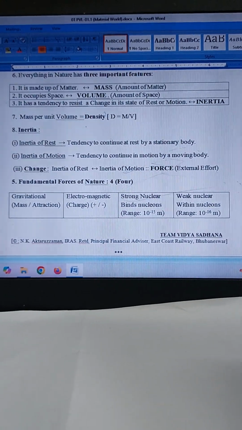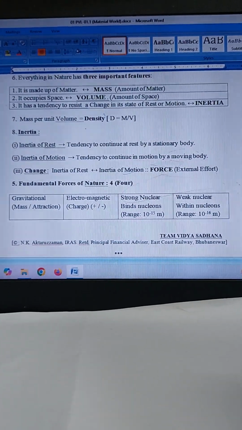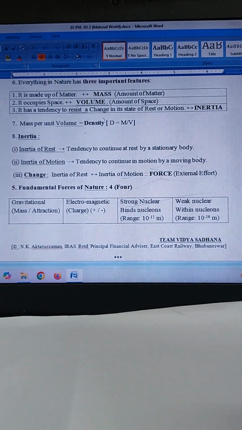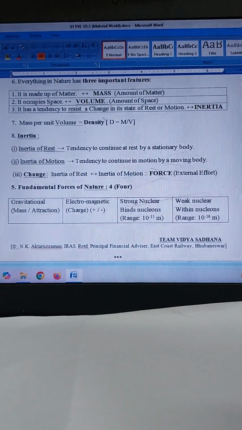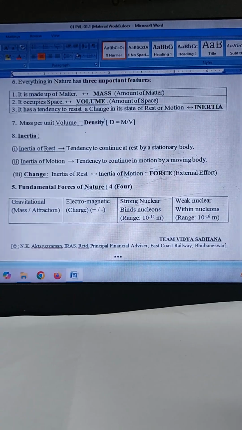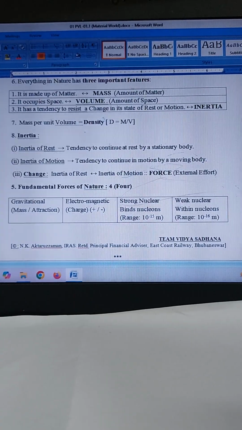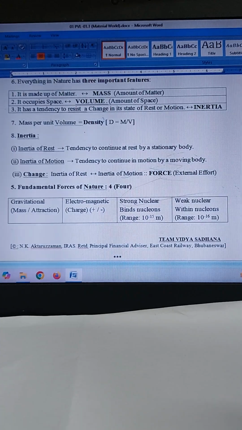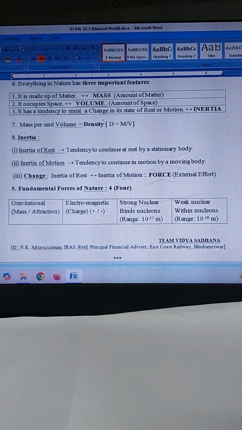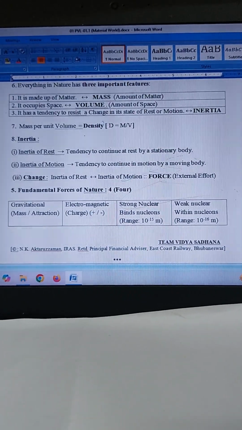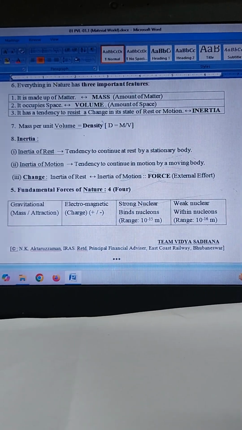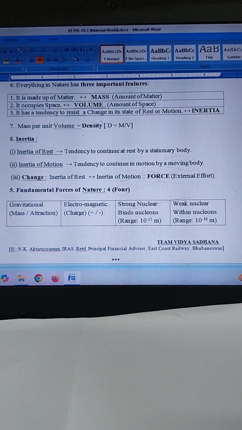However, for your basic information, by virtue of their masses, any two bodies in the universe mutually attract each other by a force of infinite range called gravitational force. As regards electromagnetic force, any two charged bodies either attract or repel each other by a force of infinite range, and this force is called the electromagnetic force.